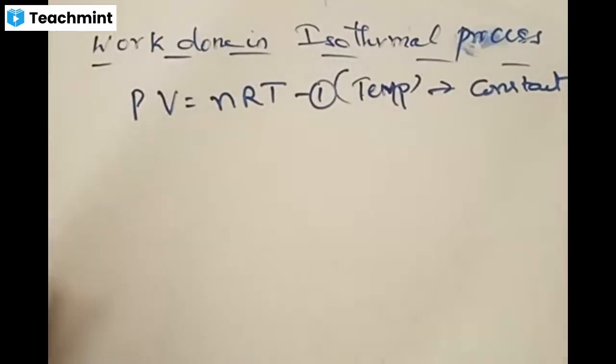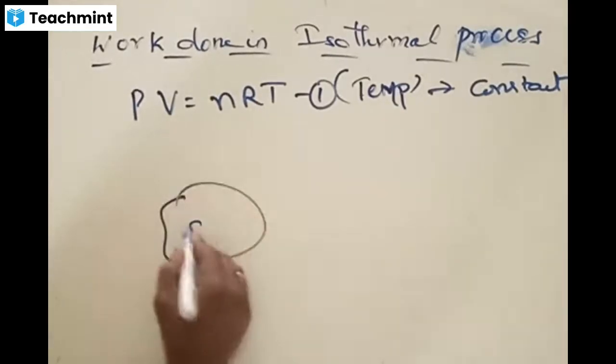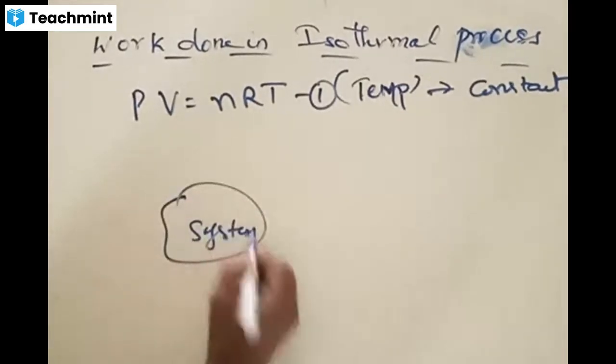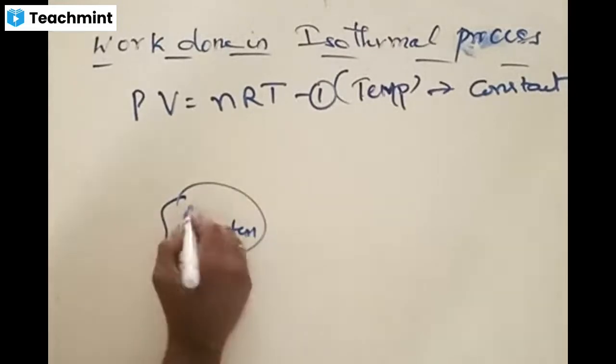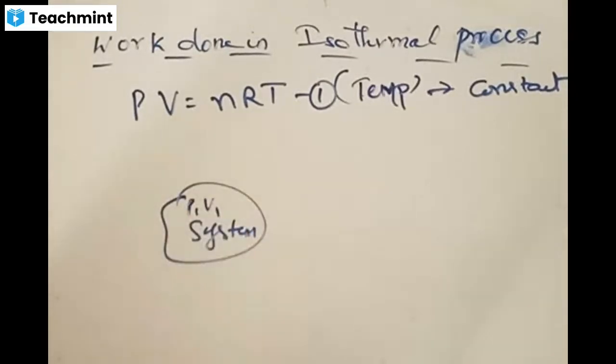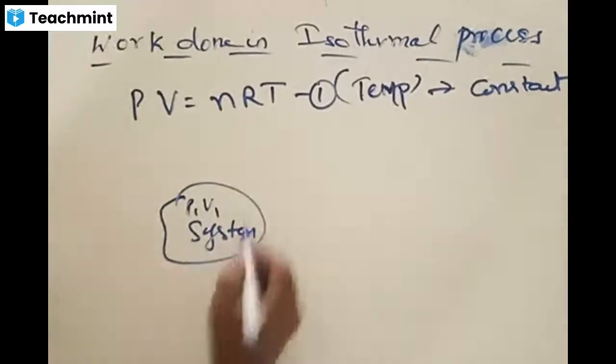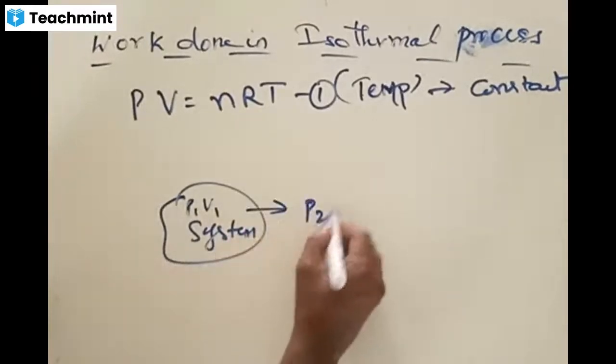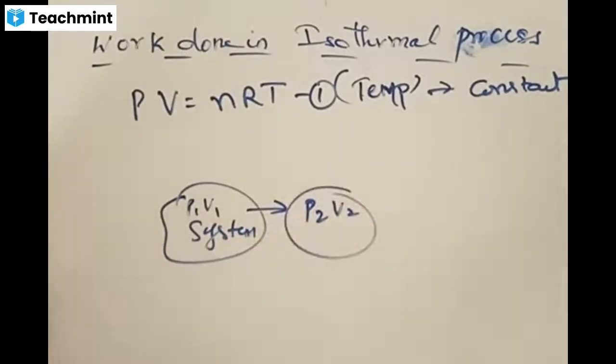Let there be a system which is filled up with some kind of gas whose initial pressure and volume are P1, V1, and this is now undergoing some kind of change, with the temperature taken constant. It is now going to some other state where pressure and volume are going to change to the values of P2 and V2, by keeping the temperature constant.